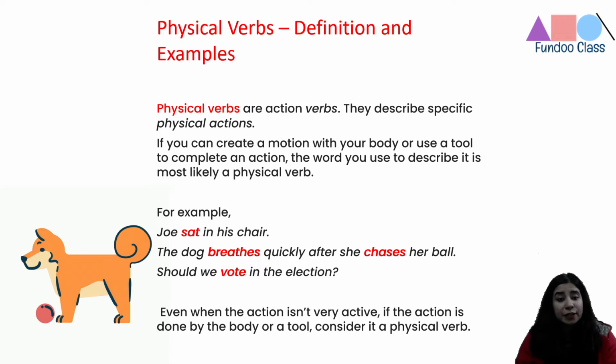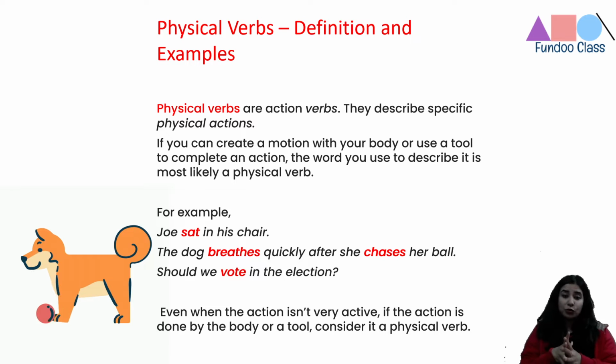Should we vote in the election? If you see, when we talk about vote, we are actually doing a physical activity, right? So when the action is done by a body or tool, we consider it to be a physical verb, right? If your body is performing an activity, like say for instance, you are dancing, skipping a rope, eating your meals, making a diagram, making a drawing, playing football, playing guitar, or cooking your favorite dessert, in all these cases a physical activity is taking place, and hence we call them physical verbs.